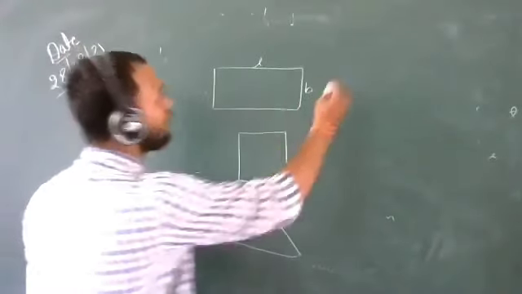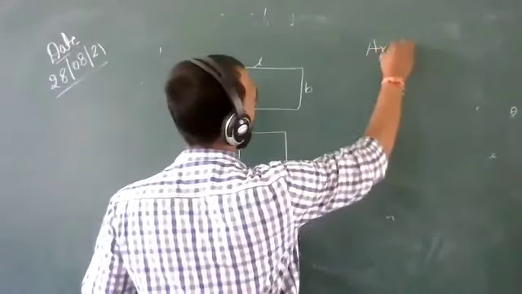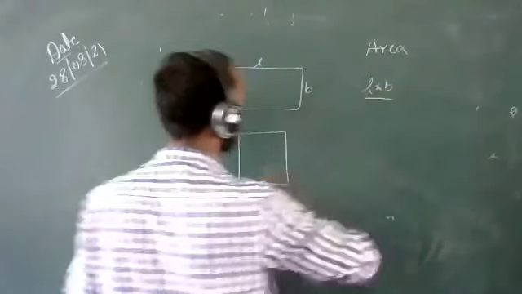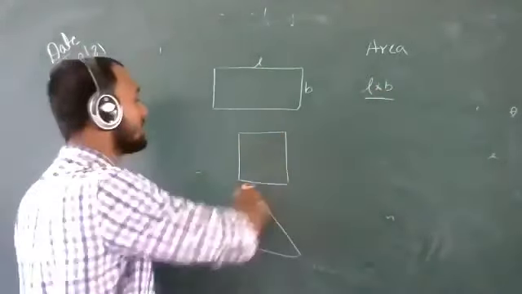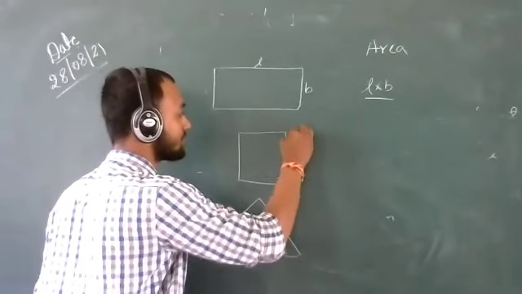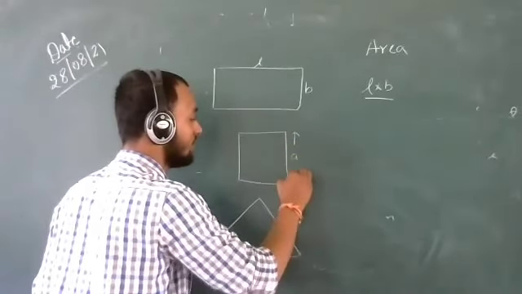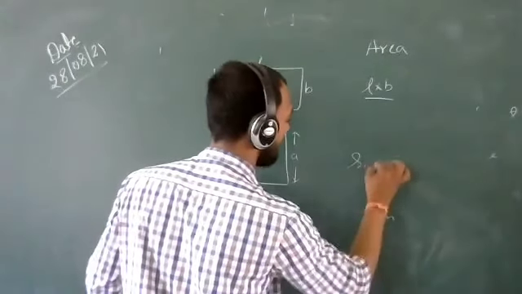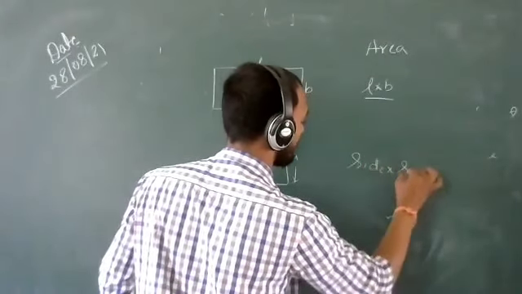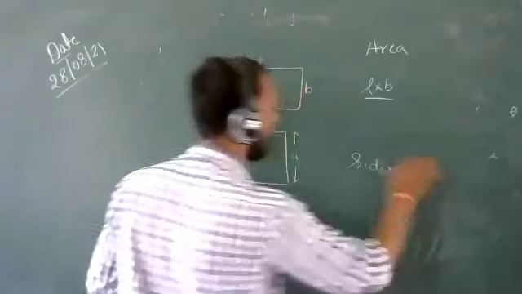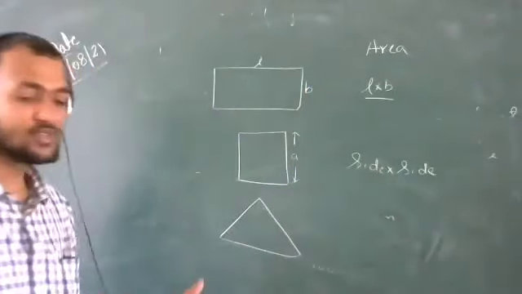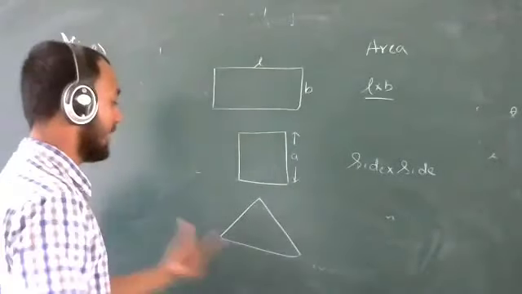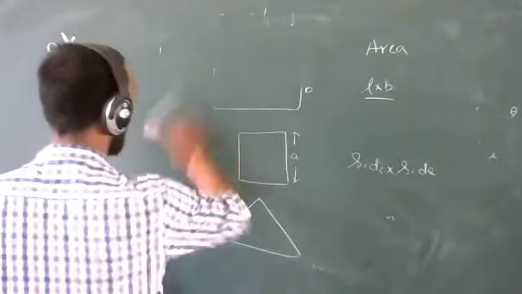So everyone knows the formula for the area of a rectangle. What is the formula? Length multiplied by breadth, means L into B. And for a square, all the sides are equal. Suppose this is A. So what is the formula for the area of a square? Side into side. And now, triangle and circle are new for you. You already know the formulas for the other two shapes.